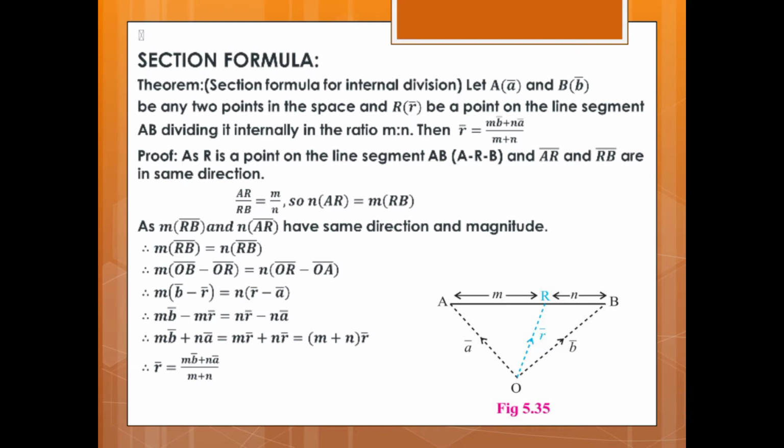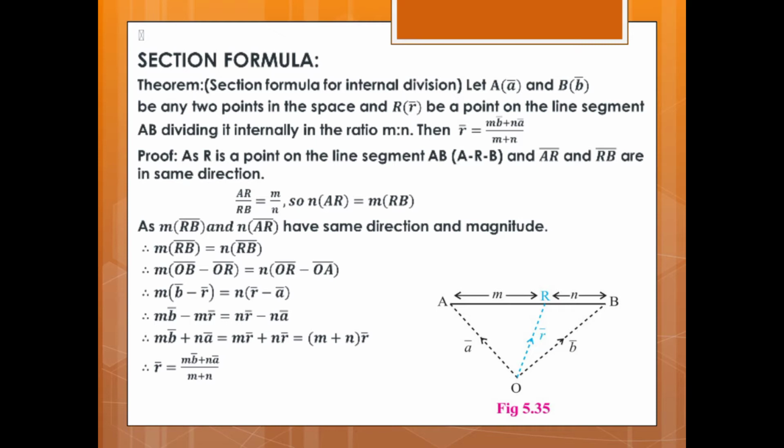In 5.2 there are the section formula, internal division, external division, then the midpoint formula, the centroid formula for the triangle, the centroid formula for the tetrahedron, and two theorems. Then we will see exercise 5.2. In 5.2 there are 12 problems. All the problems we will solve. So let's start. First is the section formula.